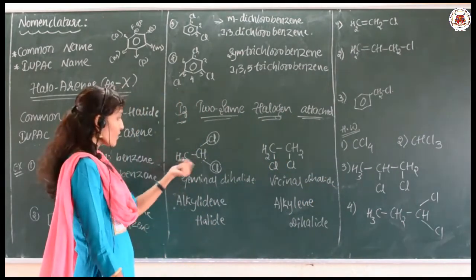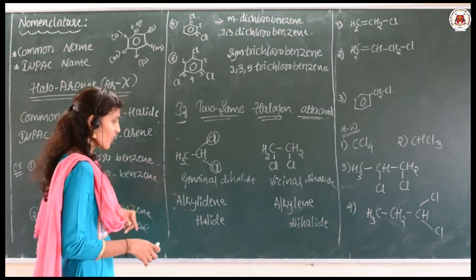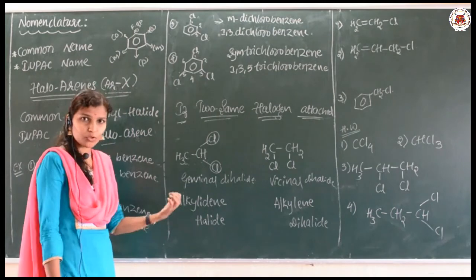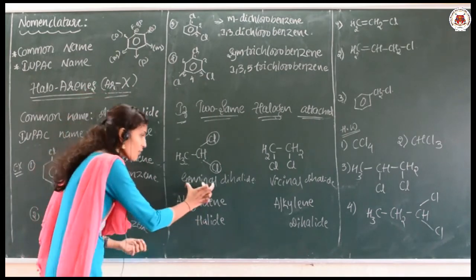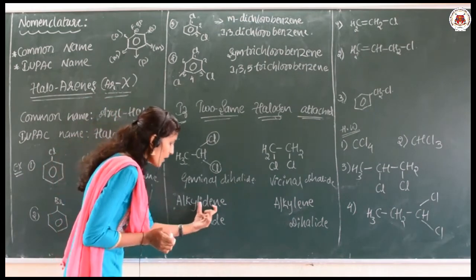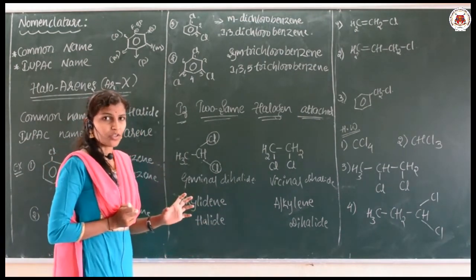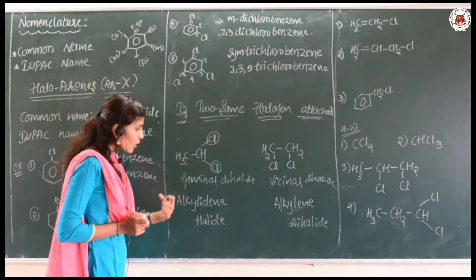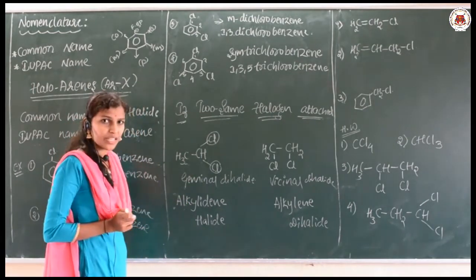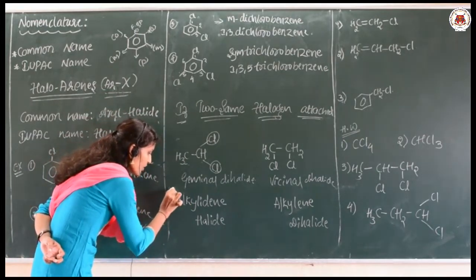Suppose such compounds are given; you have to name them in a general format. If it is a geminal dihalide, we use the term alkylidene halide. So which alkyl group is it? Ethyl. This is the general form.